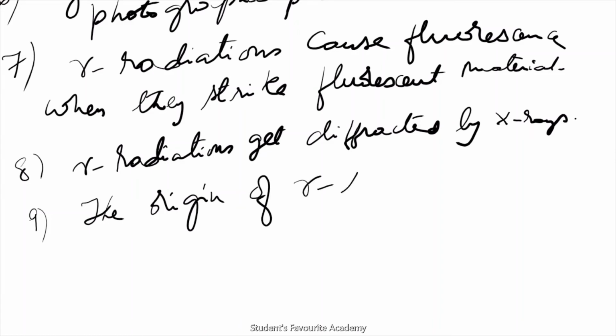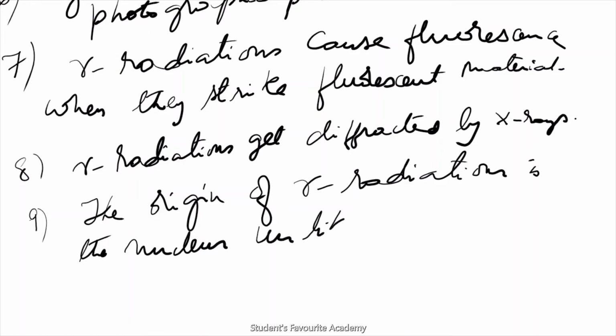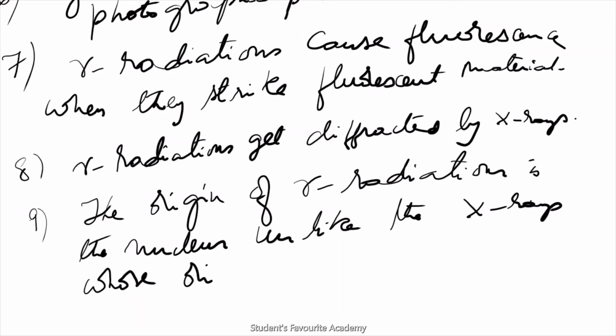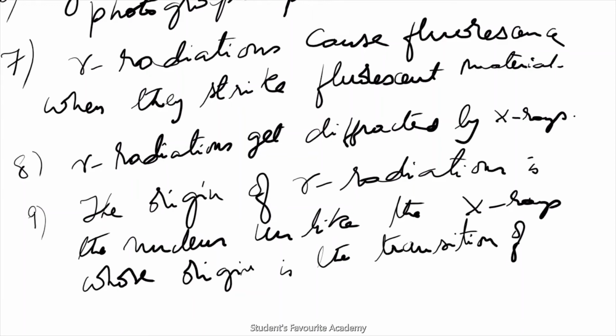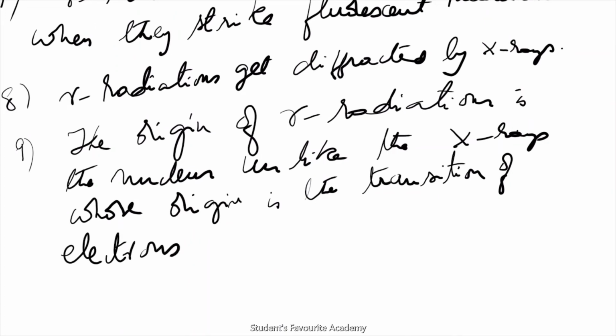The origin of gamma radiations is the nucleus, unlike the X-rays whose origin is the transition of electrons in the inner orbits.